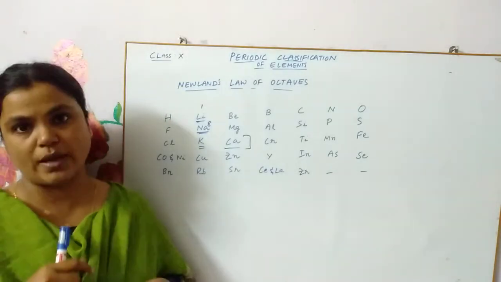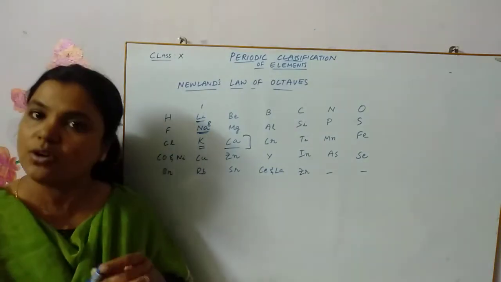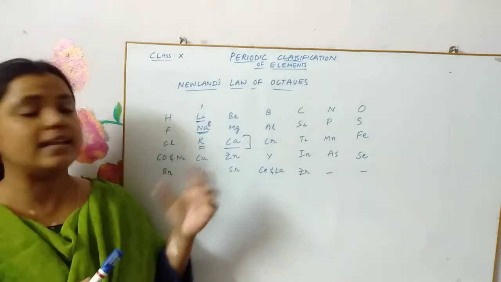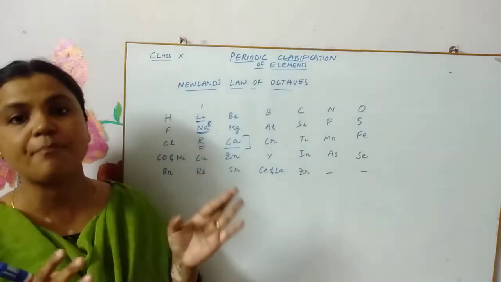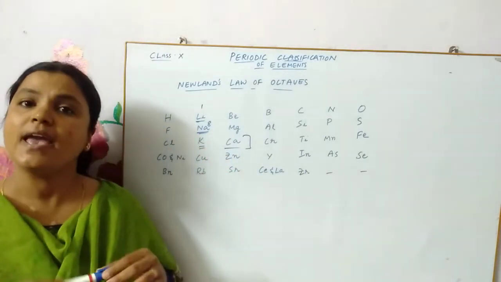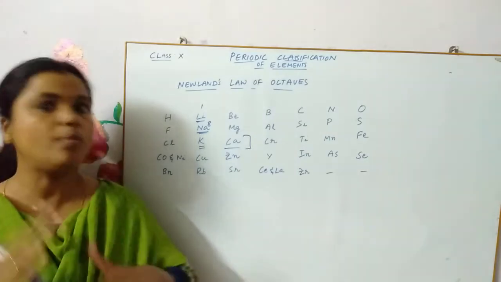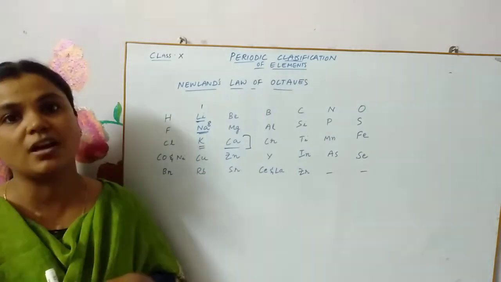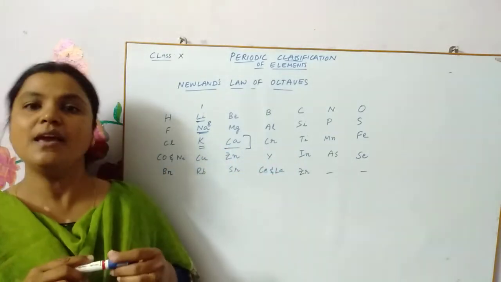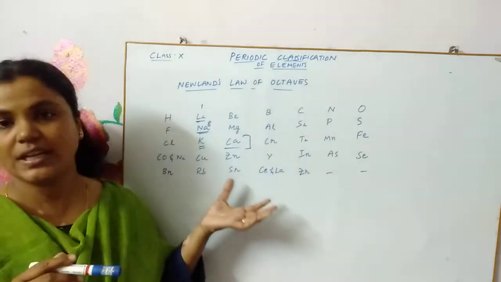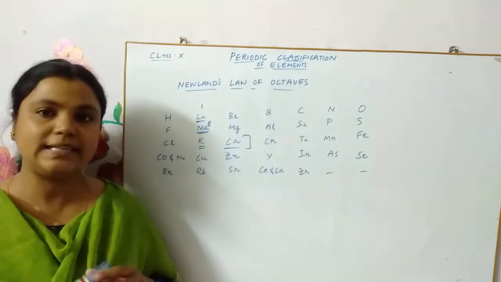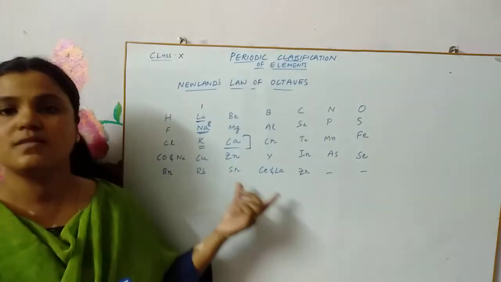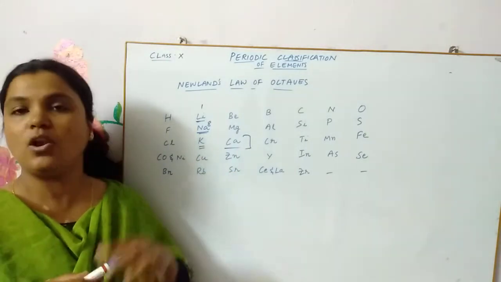But after calcium, the 8th element was not a repetition of the first element. So that is one of the limitations of Newlands. During his time only 56 elements were discovered, and he thought that no more elements would be discovered in the future. But as you know, around 119 elements have been discovered so far, so it does not fit his law of octaves.